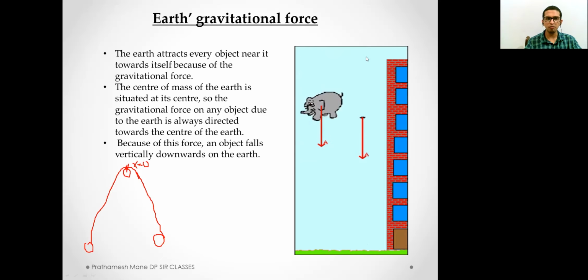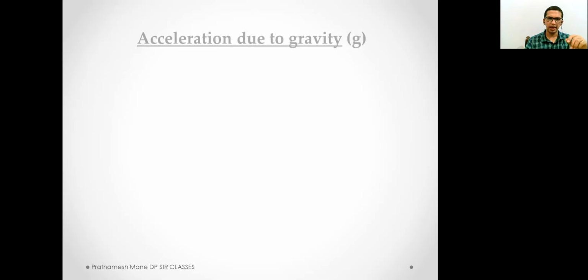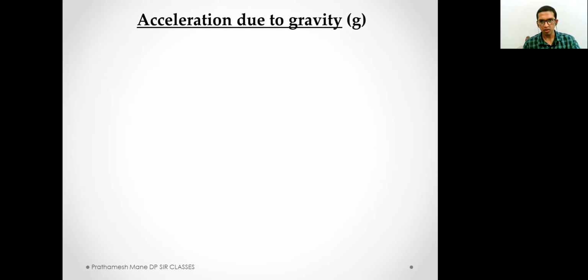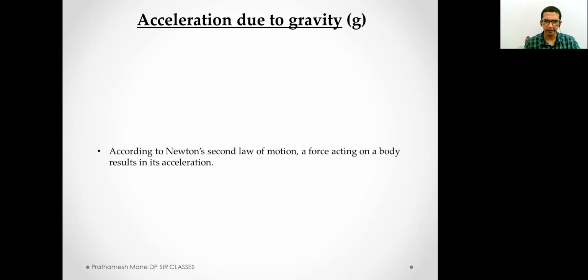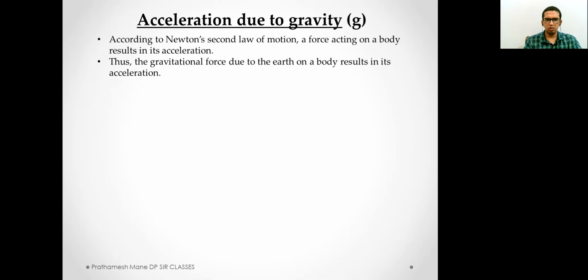Where does this velocity come from? Well, this is the answer: acceleration due to gravity. Gravity gives acceleration to the body. The gravitational force due to the Earth on the body results in acceleration. This is called acceleration due to gravity and is denoted by small g.